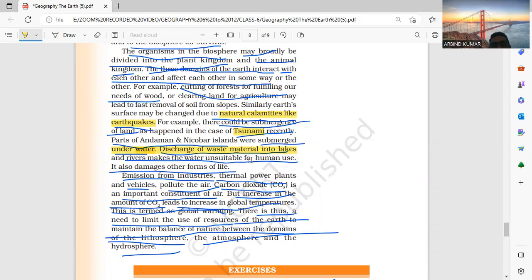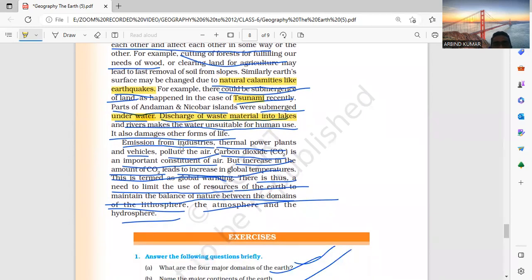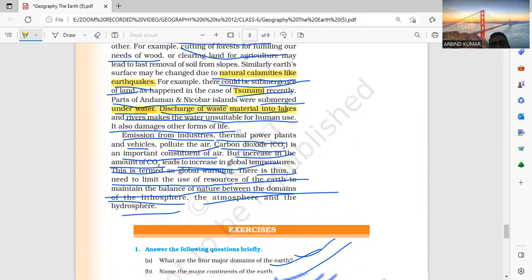River Indira Point in the summer. India's Indira Point is the last portion. Summer, the tsunami. River makes water unsuitable for human use. It is all damage to forms of life.